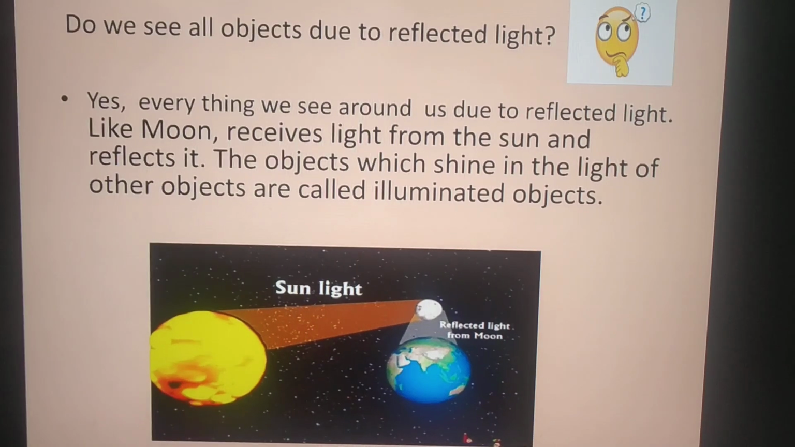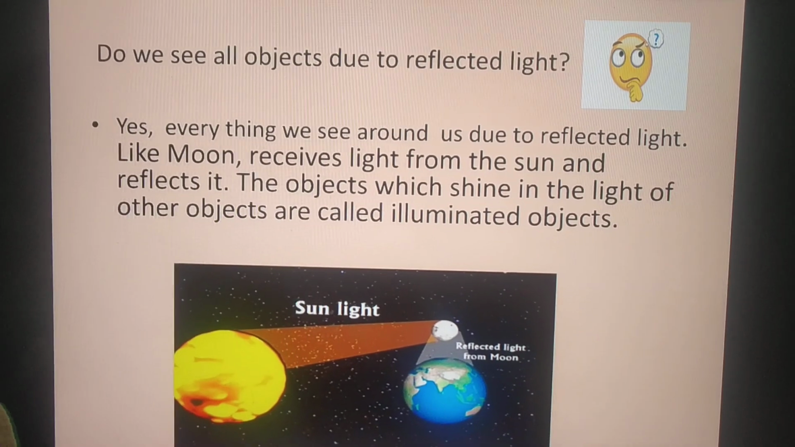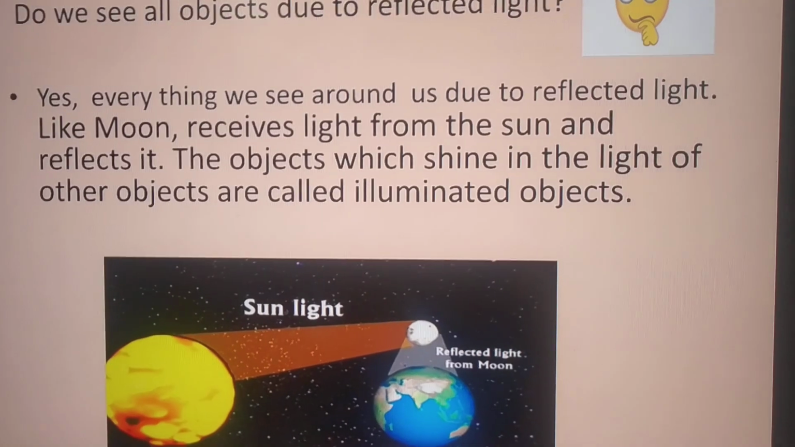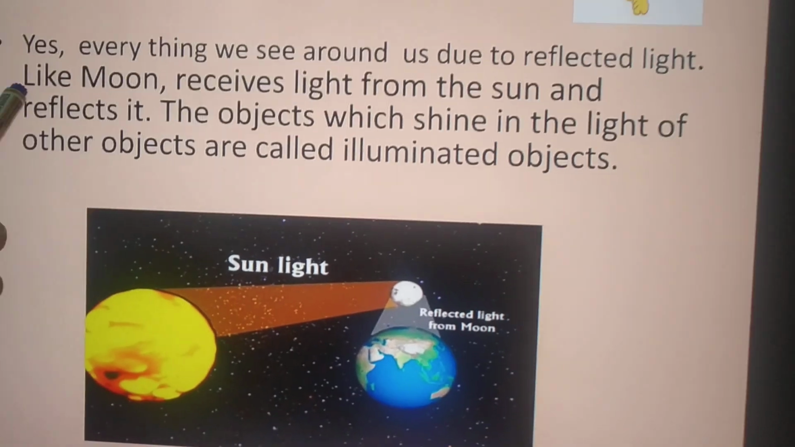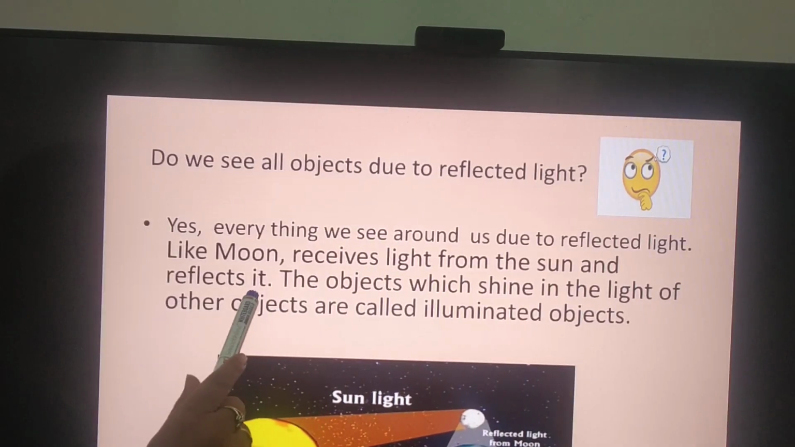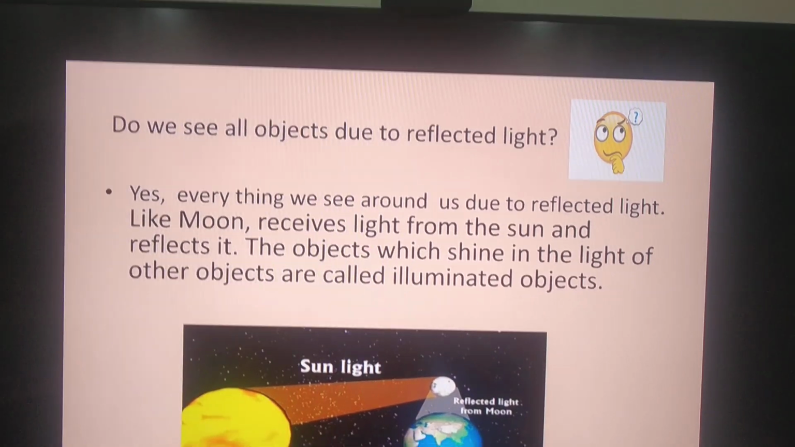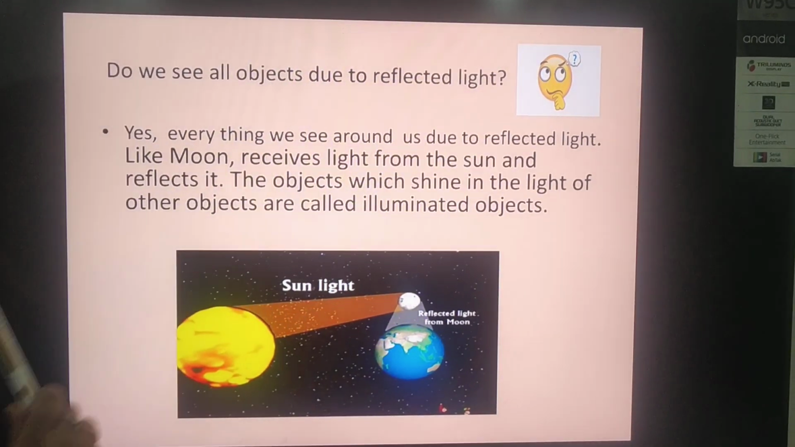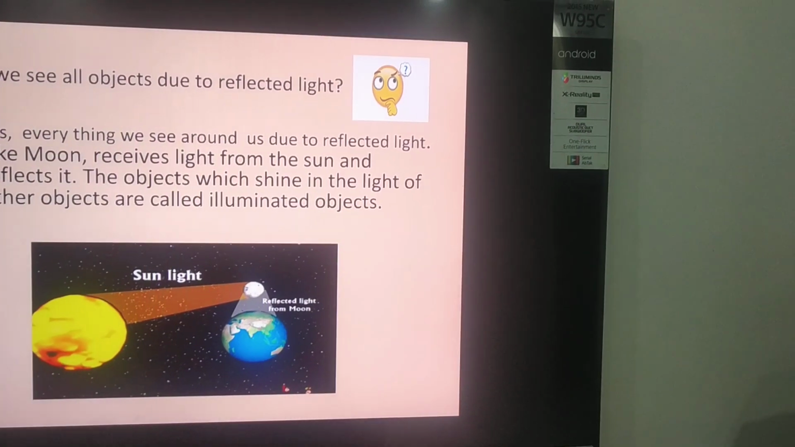Like the moon. Students, in previous slides and in the previous class you have learned that the moon does not have its own light and it gets light from the sun. So it receives light from the sun and reflects it. So you can say we can see all objects due to reflection. The object which shines in the light of another object, like the moon, is known as an illuminated object.